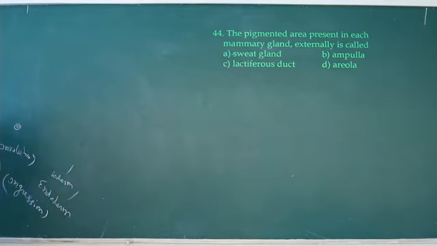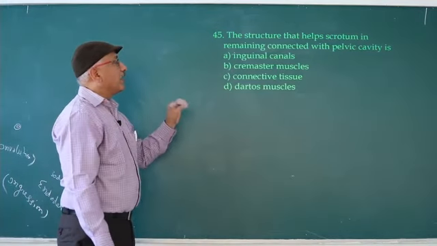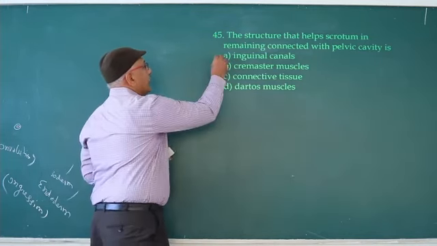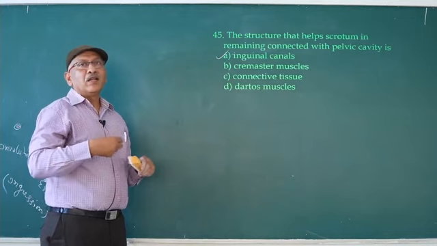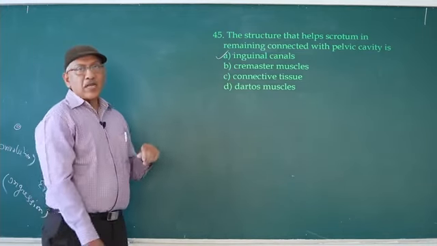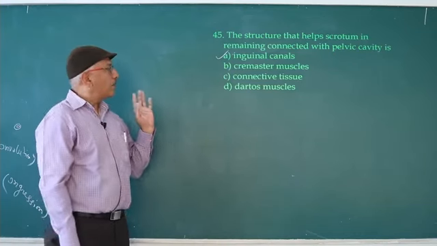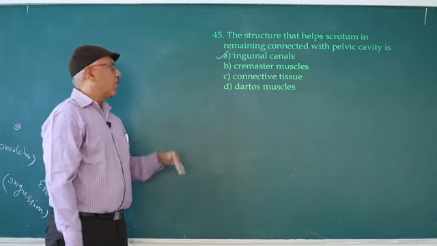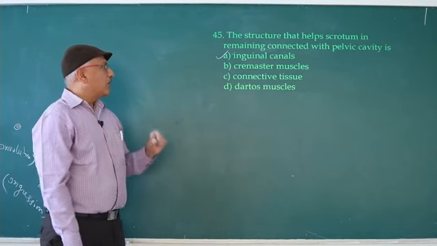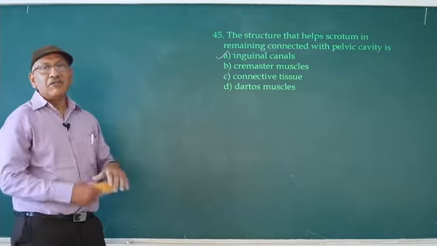Next question: the structure that helps the scrotum remain connected with the pelvic cavity is the inguinal canal. Through the inguinal canal, the testis is connected to the pelvic cavity. What is the cremaster muscle? The muscles present in the spermatic cord. Connective tissue is present all over the body. What about the dartos muscle? The muscles present in the scrotum are known as the dartos muscle. So the answer is inguinal canal.